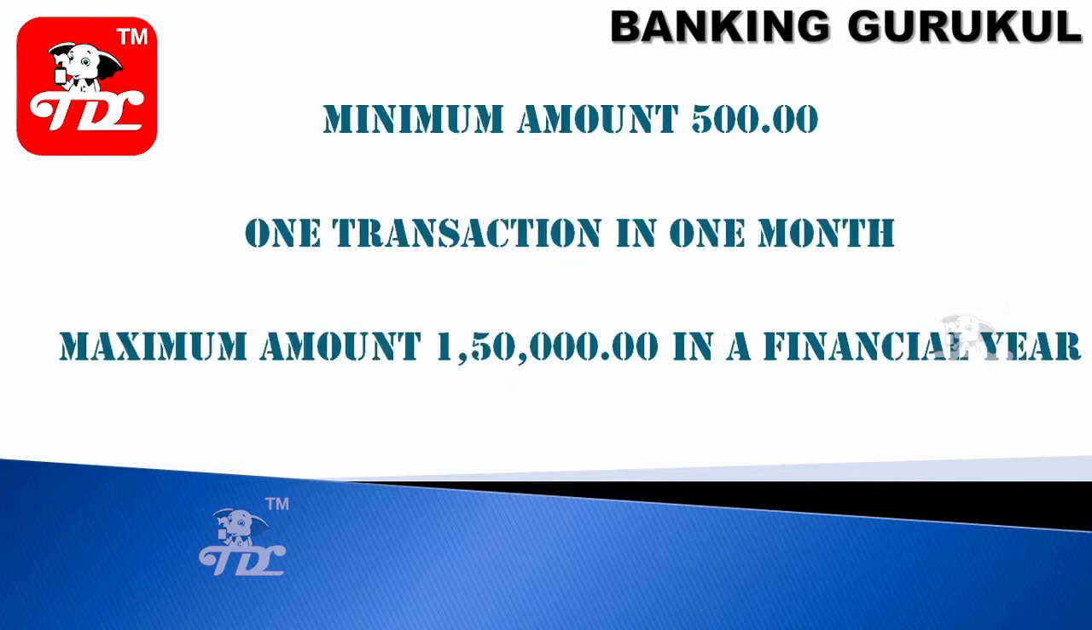What is the minimum deposit you have to keep in your PPF account? Anytime you go to a bank and open a PPF account, if you want to deposit money, the minimum is 500 rupees. Monthly one transaction means in a financial year you can do 12 transactions only. More than that you can't do. And what is the maximum amount you can deposit in a financial year? 1,50,000 is the maximum amount you can deposit in a financial year. The financial year always starts on 1st April and ends on 31st March.